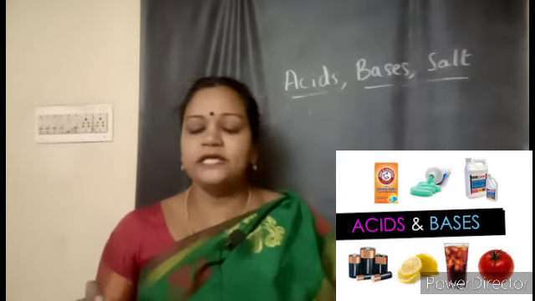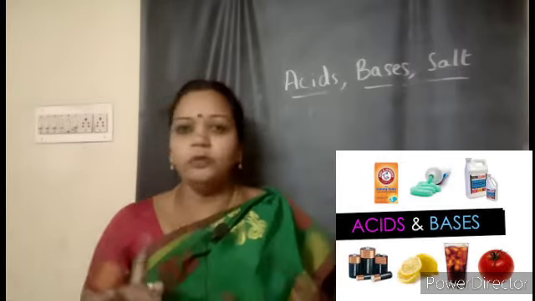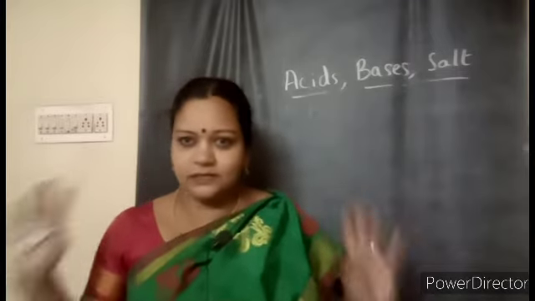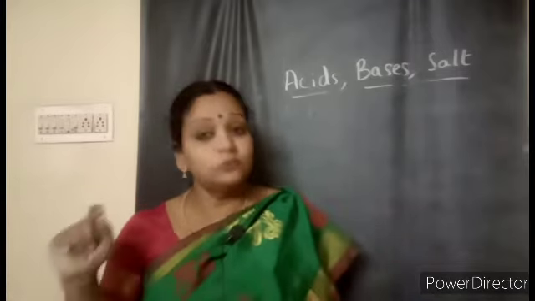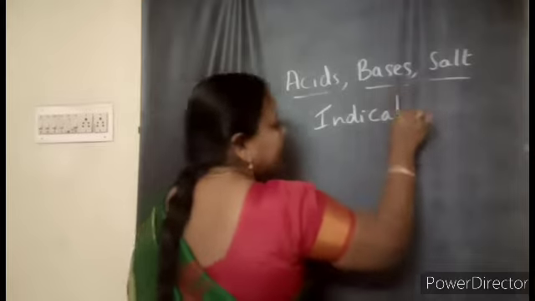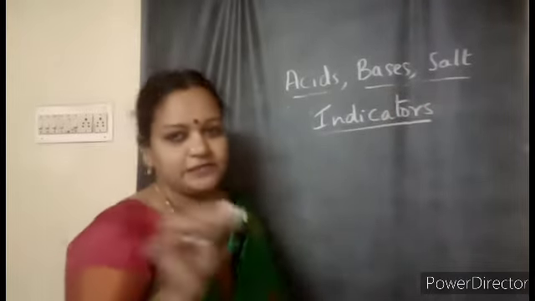Yes, you know that acidic means sour taste, basic means bitter taste and soapy, but we cannot always test by tasting. So now we are going to learn how we can use the indicators. Indicators will indicate whether the given substance is acidic or basic.